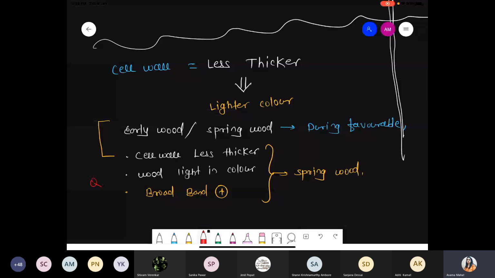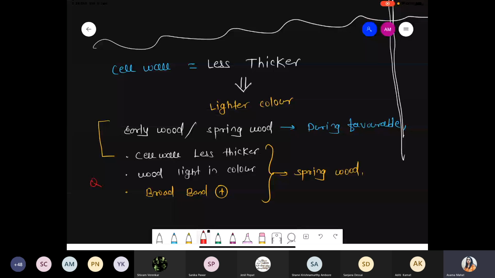So please remember, in the temperate zone there are two drastic environmental conditions. One is favorable, another one is unfavorable. During the favorable condition, the activity of vascular cambium increases. So due to vascular cambium activity, there is formation of more secondary xylem cells and more secondary phloem. And you know very well, as compared to secondary phloem, the secondary xylem formation rate is 8 to 10 times more. So secondary xylem gets formed, and the central part, that is the pith part, slowly gets crushed.